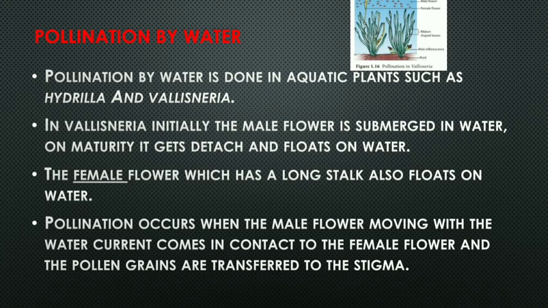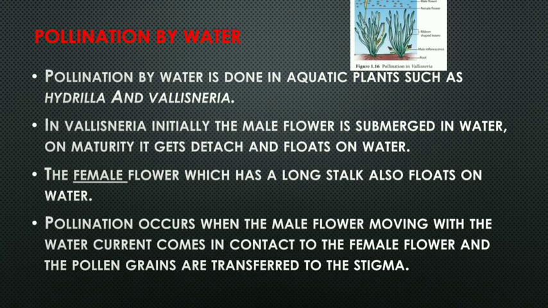This male flower which is floating on the surface of the water has pollen grain attached on it. Now it needs a stigma, and stigma is on the female flower. Now where is the female flower? Female flower is on the female plant, another mature plant. Then what will happen? The female flower which has a long stalk also floats on water. Now this female flower will be attached on the female plant. It will not get itself detached from the plant, but it will remain attached.